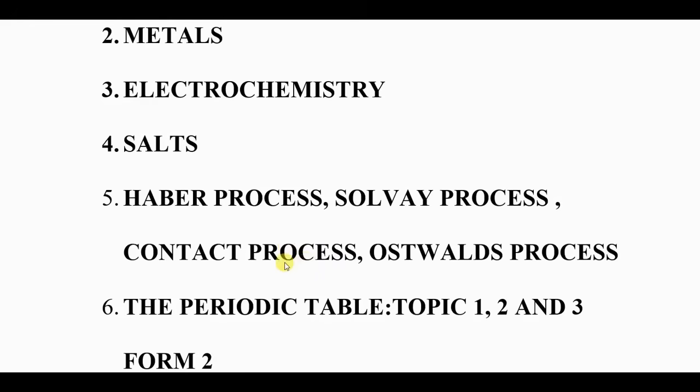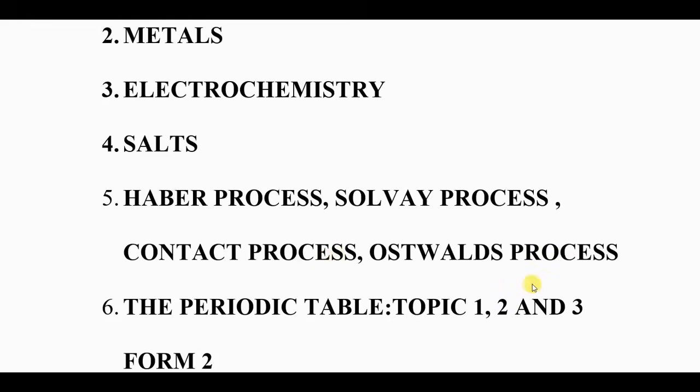And also you should know the reason why sulfur 4 oxide is not allowed to go to the atmosphere. What process is used to prevent sulfur 4 oxide from escaping into the atmosphere? Scrubbing. You must know what scrubbing is and how the equation of scrubbing is written.